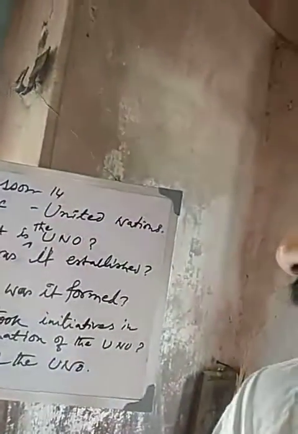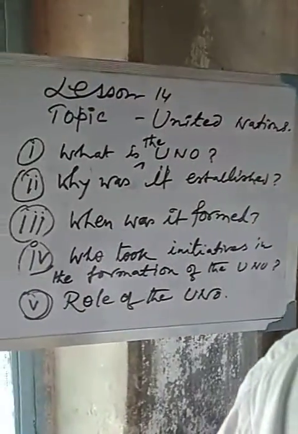The next point: who took initiative in the formation of the UNO? The world leaders who took initiative in the formation of the UNO were America, Russia, France, Britain.